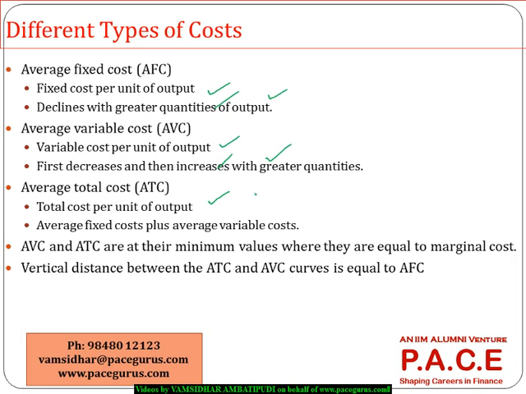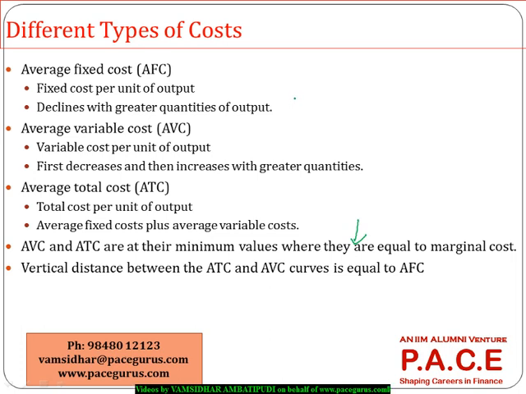Even that will behave more or less something like this. And average, this is one important item. This is a very important item to remember.